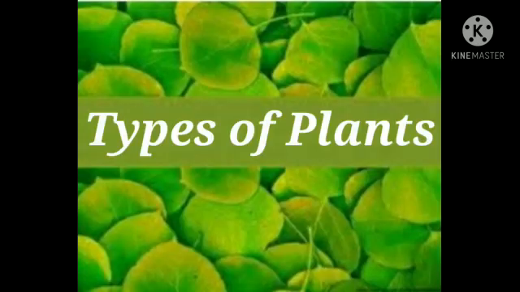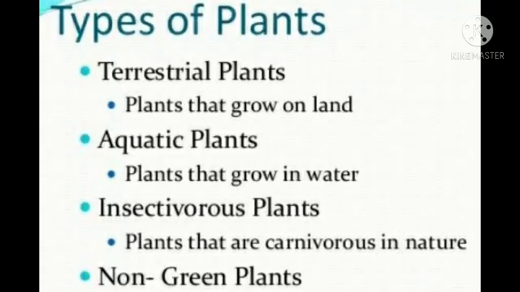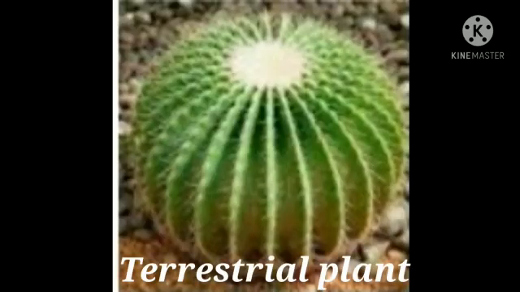Now we will see some types of plants. Here is the first one, terrestrial plants. Plants that grow on land are called terrestrial plants. The second one is aquatic plants. Plants that grow in water are called aquatic plants. The third one is insectivorous plants. Plants that are carnivorous in nature are called insectivorous plants. The fourth one is non-green plants. So students, first we will learn about terrestrial plants.